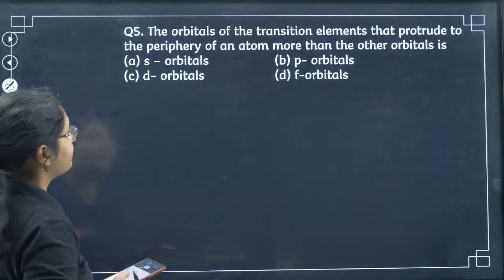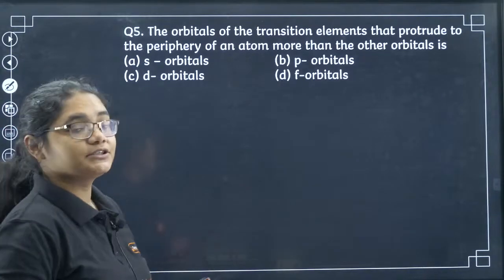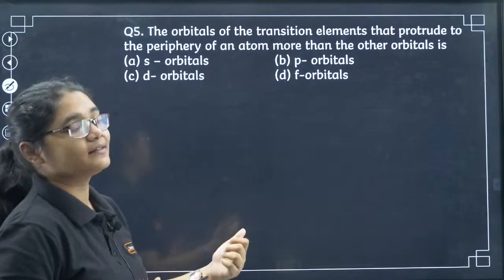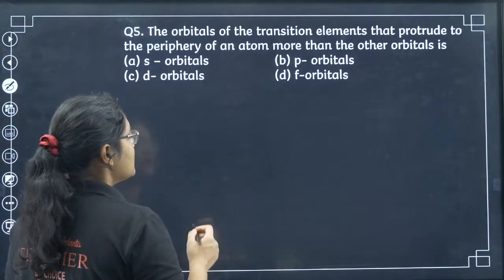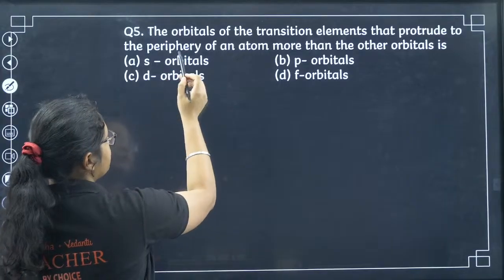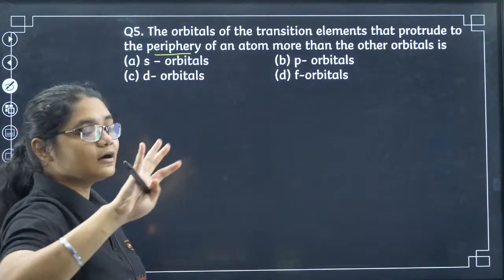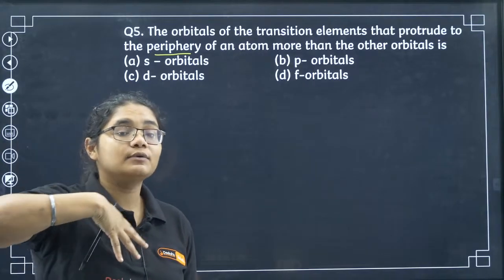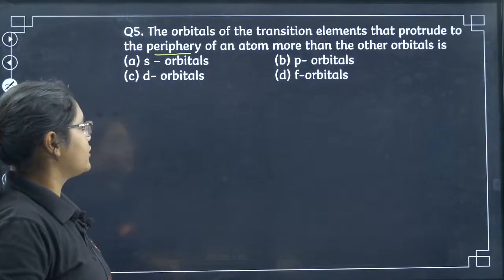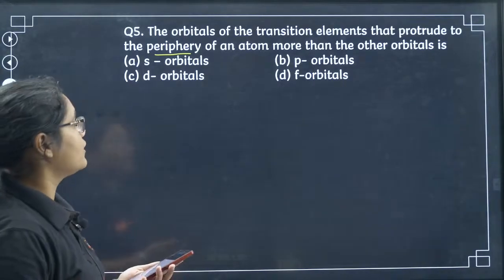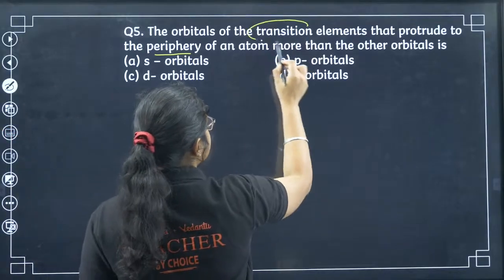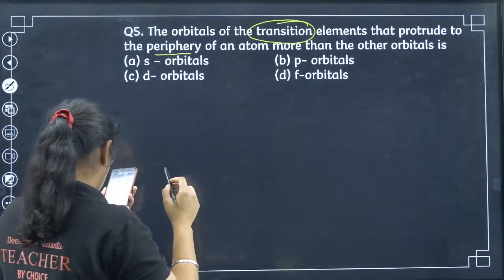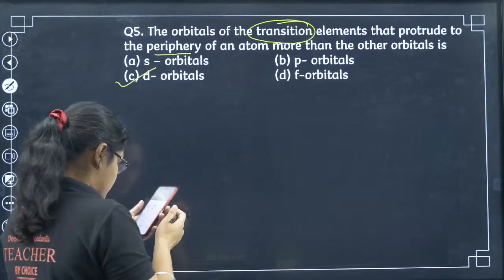Let's move to question number 5. The orbitals of the transition elements that protrude to the periphery of an atom more than the other orbitals are, meaning which orbital is more towards the outer side. It is not closer to the nucleus, it is towards the periphery. So is it s orbital, p orbital, d orbital or f orbital? Remember, it is asking about transition elements. So which one will be the correct answer? Yes, all of you are correct.